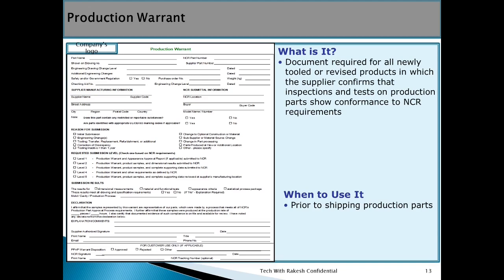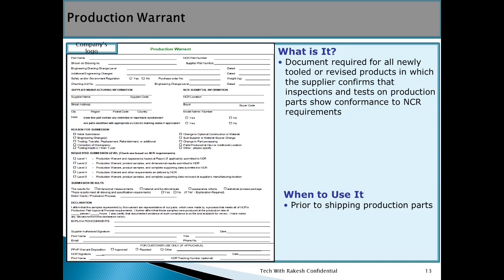In this production warrant, it is signed by the supplier that you are authenticating your product quality and its production capacity. So here we will know what it is.